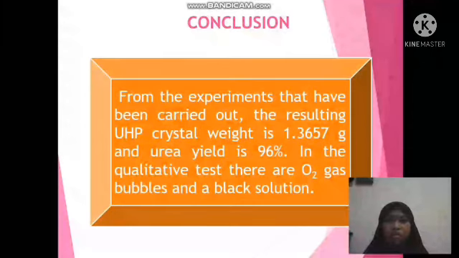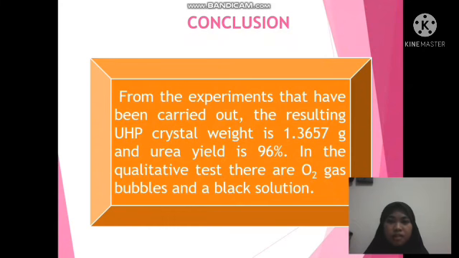Next, the conclusions from the experiment that have been carried out. The resulting UHP crystal weight is 1.3657 grams and the urea yield is 96%. In the qualitative test, there are oxygen gas bubbles and a black solution.